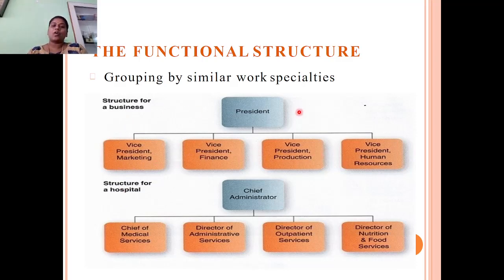See here, it is according to the business, and this is according to the hospital. So the chief administrator gives powers to medical science, administrative service, outpatient service, nutrition and food service. Likewise, similar work is given in similar types of organizations.